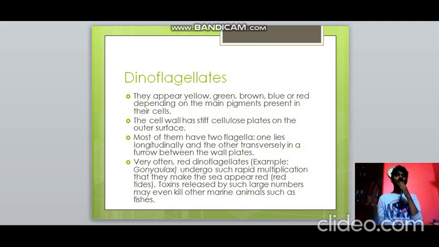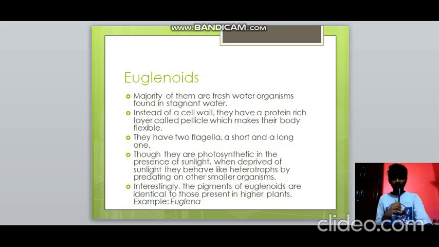They appear yellow, green, brown, blue or red in color depending on the pigment which is present in their cells. Their cell wall has cellulose plates and they have two flagella. One is longitudinal and the other is transverse. And very often, this is very important, red-colored dinoflagellates, for example Gonyaulax, undergo very rapid multiplication and increase in numbers, and they make the complete sea appear red because they have red pigment. So the whole sea becomes red. Toxins which are released by these organisms may kill many aquatic or marine animals.